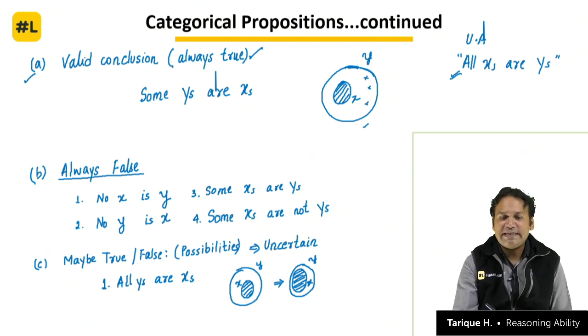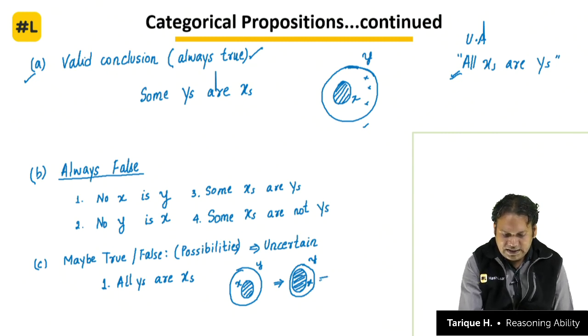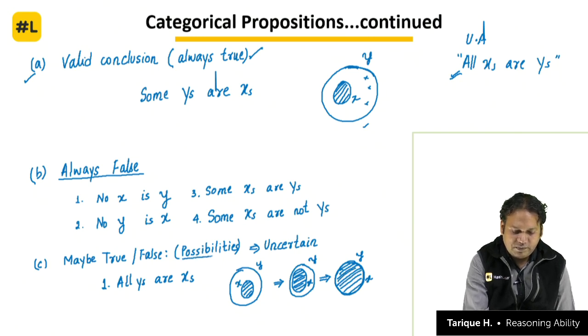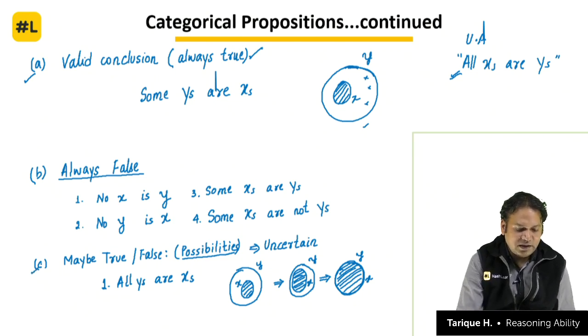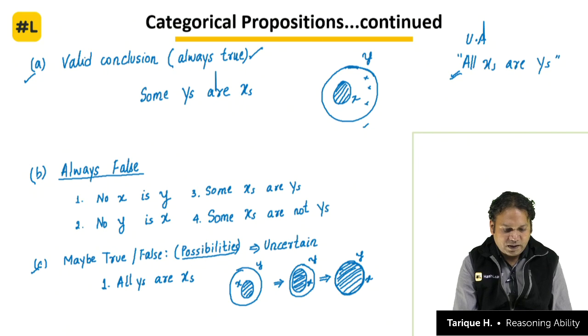But the size of x has increased. If I further increase the size of x, x and y can almost overlap. So this is y, this is x, and x completely overlaps y. That means that if all x's are y's is given to you, then it is possible that all y's are x's. It is a possibility, not certainty. I am not saying 100% that it will happen. That is the first thing that comes under maybe true, maybe false.